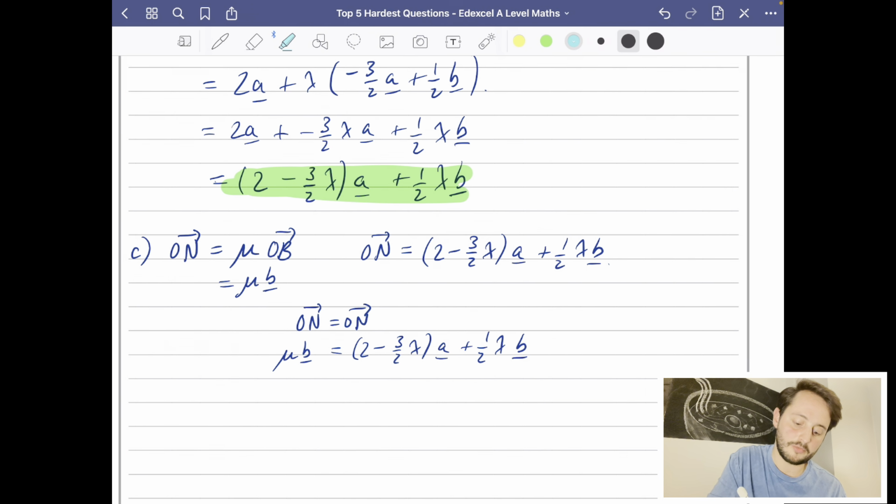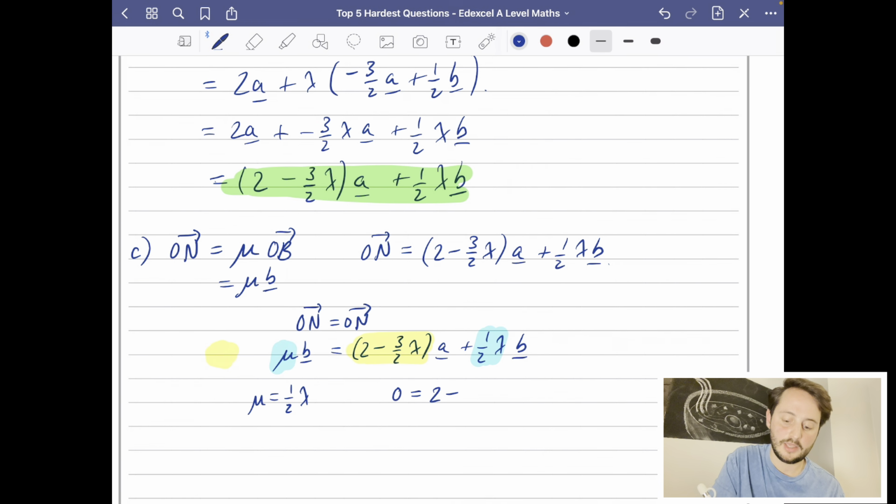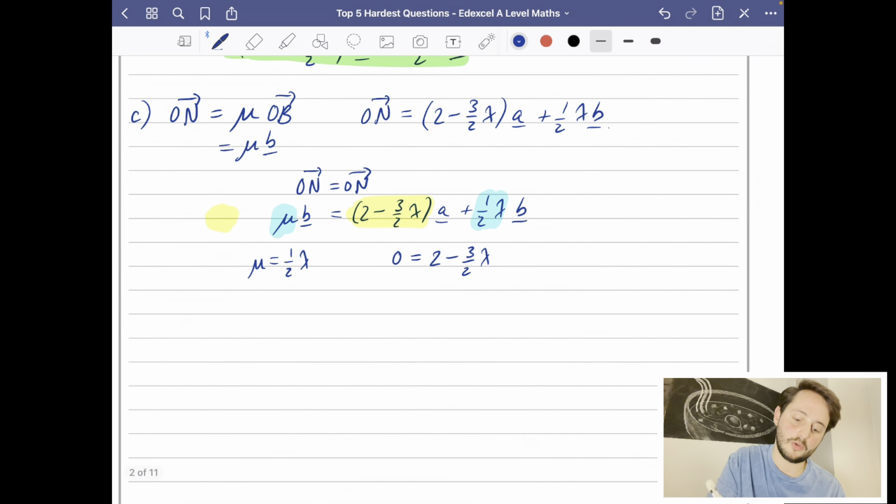So if I look at what is in front of b, I have mu and a half lambda. So they must be equal to each other. So mu equals a half lambda. And when I look at this other bit that I've got here, I can see that the a coefficient on the right-hand side is that, and on the left-hand side, there is no a coefficient. So actually I have that 0 from the left-hand side is equal to 2 minus 3 over 2 lambda. Looks like I can now solve this equation on the right-hand side. So 2 equals 3 over 2 lambda, which means that lambda is equal to 4 over 3.